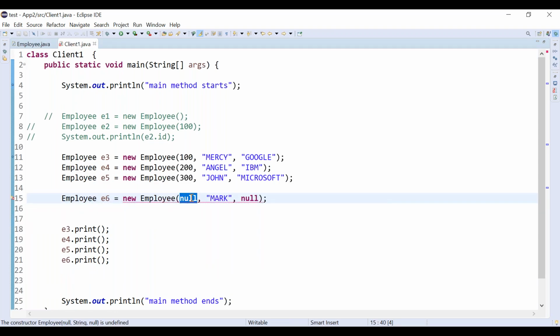So let's pass name with null. Name is a derived data type, a String type. If you don't know the value, you can pass null. Let's rerun this program.